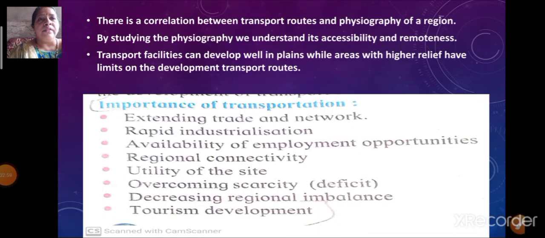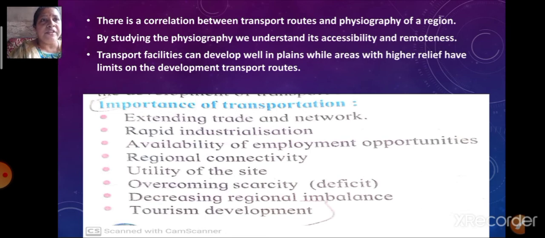Now, there is a correlation between transport routes and the physiography of a particular region. As we have learned previously, there is a relationship between whatever transport routes are available and the physiography of a particular place. As we have learned about the factors that are considered when we are choosing a transportation route, here we can easily find out from the previous maps that there is a relationship between transport routes and the physiography of a particular region.